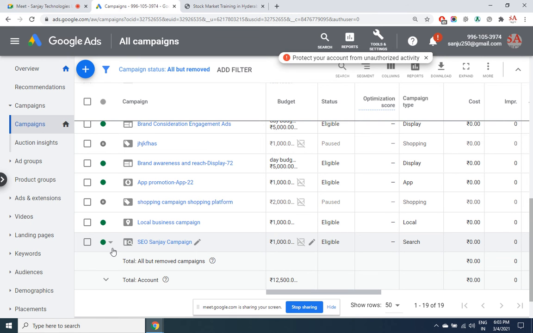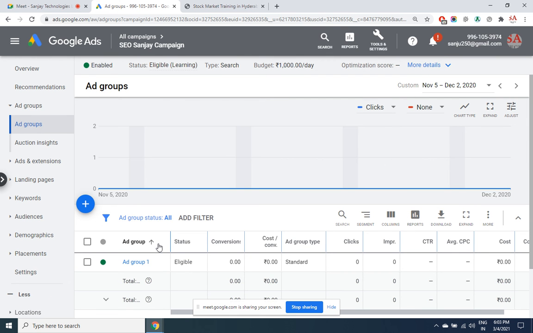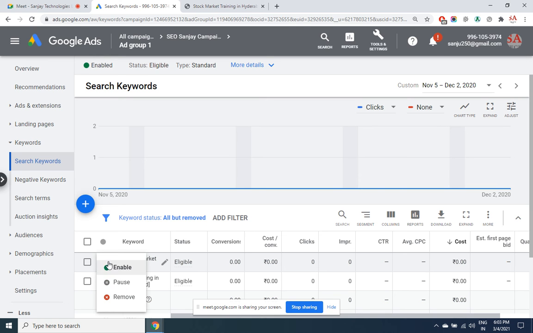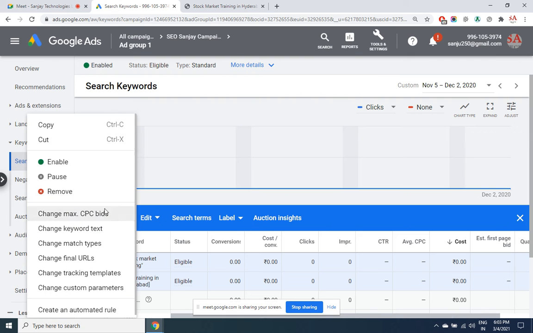He may say, please pause a specific ad group, please pause a specific ad. In such a case, what will you do? Click on the campaign. You will find all the ad groups that we have created. We created only one, you can create more. So a specific ad group can also be paused. Not only that, if he says pause only specific keywords, only specific ads, you can do that. Even multiple, you can select them and then use the bulk option. All these bulk operations can be done.